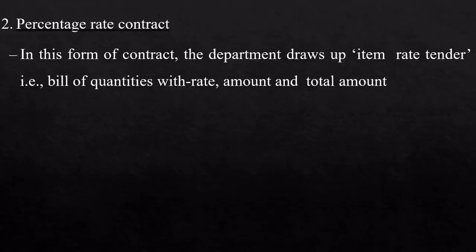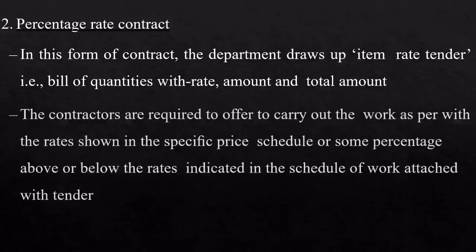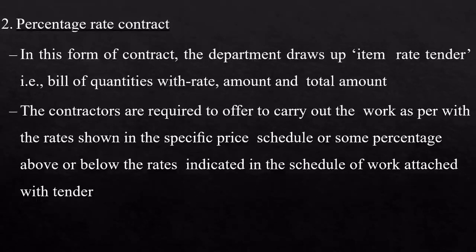In this form of contract, the department draws up an item rate tender, that is, a bill of quantities with rate, amount and total amount, and the contractors are required to offer to carry out the work either at the rates shown in the specific price schedule or at some percentage above or below the rates indicated in the schedule of work attached with the tender.